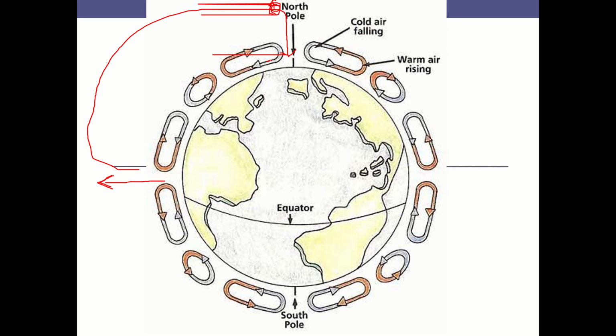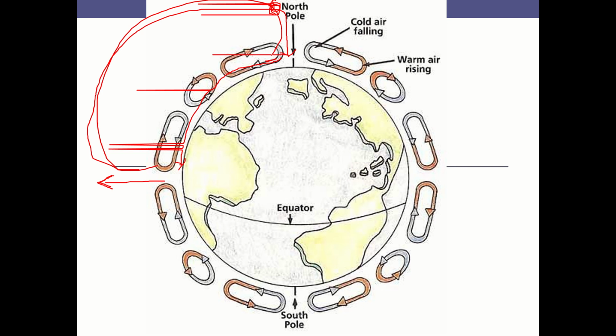This again continues as the cold air has a tendency to move towards the hot regions because of the difference in pressure. So this cold air slips down towards the equator. This is the actual cycle that happens.